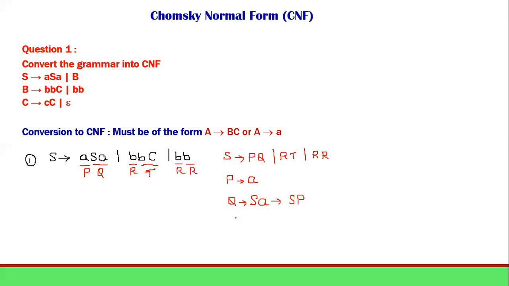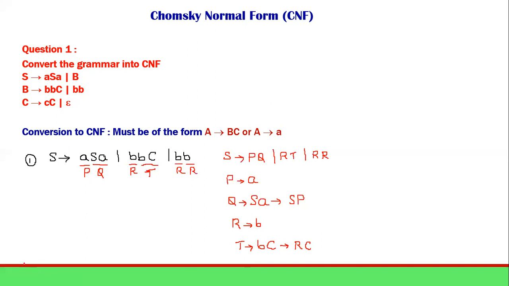So Q is over. Then what is R? R is nothing but small b, one terminal, fine. Now T is nothing but B capital C. Again one non-terminal, one terminal. So this can be written with B replaced by R, so we write it as RC here. Okay, so this is fine. One we are done with.